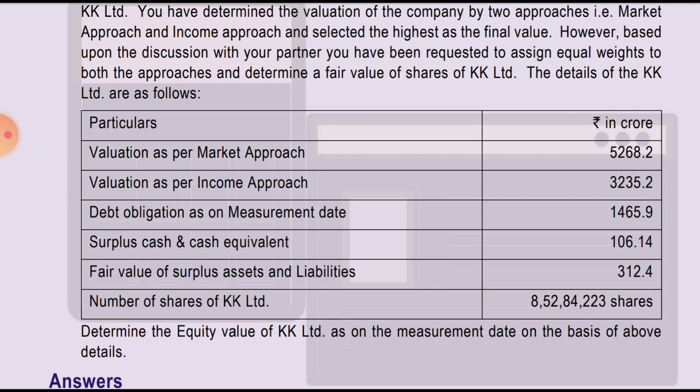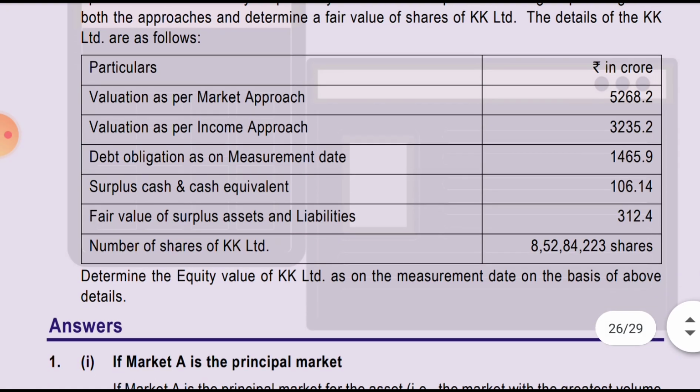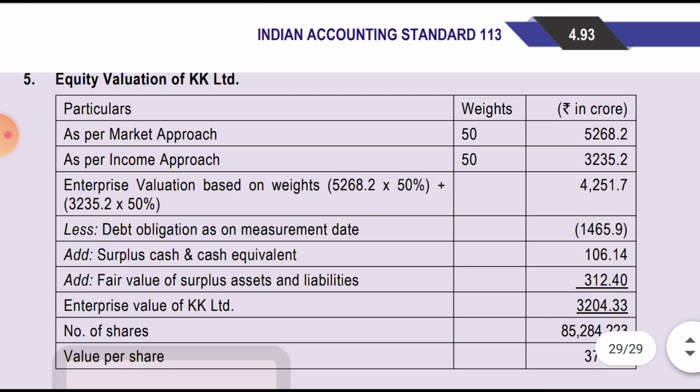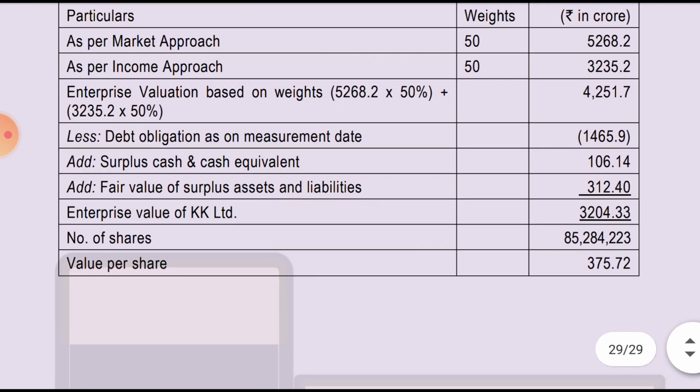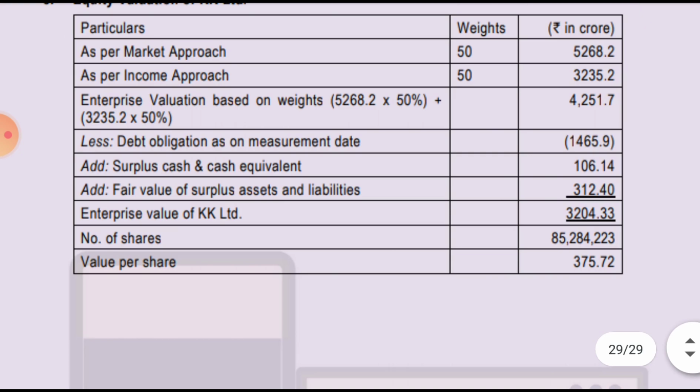Then simply deduct the debt obligation, that is 1465, and add cash and cash equivalent, add the surplus of assets and liability, then you will get the fair value of the company, and then divided by the number of shares you will get the fair value per share. See, the market based approach 50% weight, income based approach 50% of 3235, you will get the enterprise value as 4251, deduct that, add cash, add surplus of assets and liability, you will get the equity value, divided by number of the shares, we will get the value per share. It will be the fair value per share.